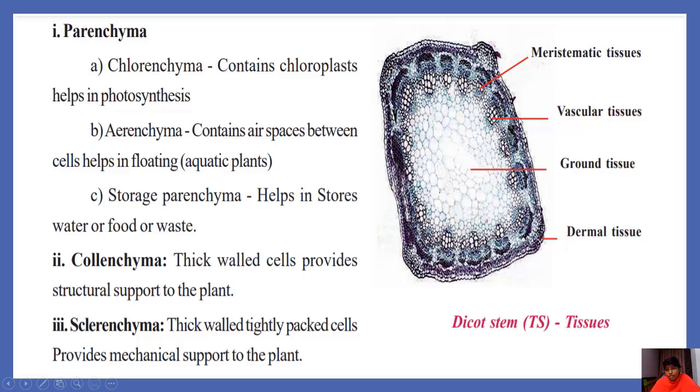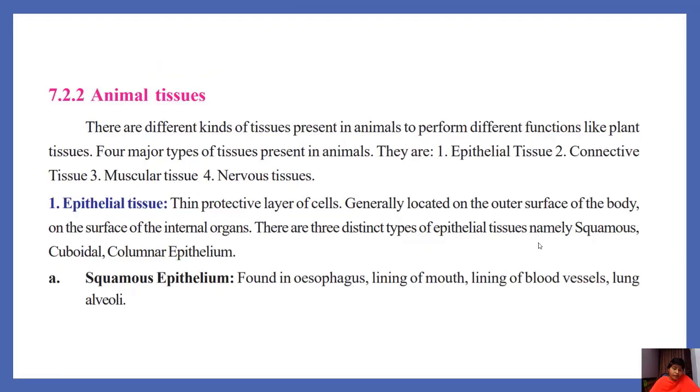You can observe here this is the meristematic tissue and this one is vascular, xylem and phloem. Ground tissue, this is the dermal tissue. These are the tissues present in plants. Now the tissues present in animals.